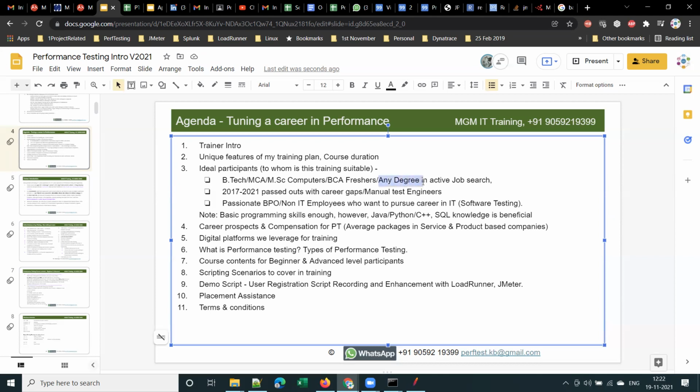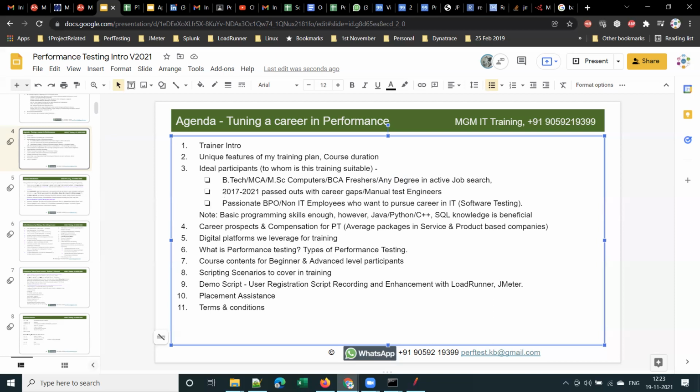For most of the companies, not every company, guys. Some organizations strictly look for BTech or MCA. Again, in BTech also, they look for CSE and IT mostly. Some few software companies. But most of the MNCs accept any degree. Clear, guys? Any degree, but it should be 15 years of full-time education, not part-time. They won't accept part-time qualification. Distance education will not be entertained. Most of the MNCs consider only 15 years of full-time education.